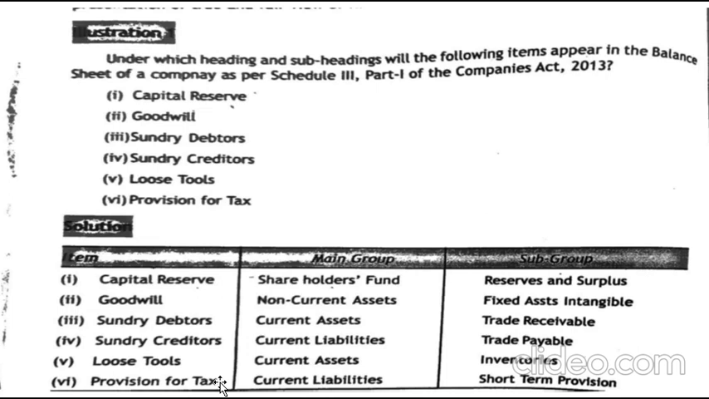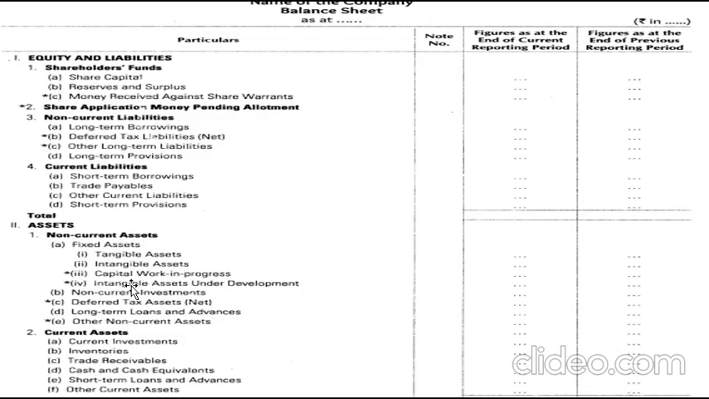Next, provision for tax, which is a short-term provision which will come under your current liabilities. Tax is a liability for you to pay. You make a provision now so you can pay it in the future. So it is a liability for you, and it will appear under current liabilities. As you need to pay it immediately, it is not a long-term liability. So it is a short-term provision which comes under current liabilities; under short-term provisions, your provision for taxation will be recorded.